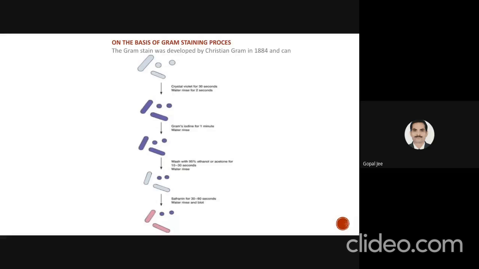At the end of the staining process, we can differentiate the cells in the microscope, where the gram positive bacteria are observed in purple color, whereas the gram negative bacteria are observed in red color. These are the steps of gram staining of bacteria, as I have said earlier.